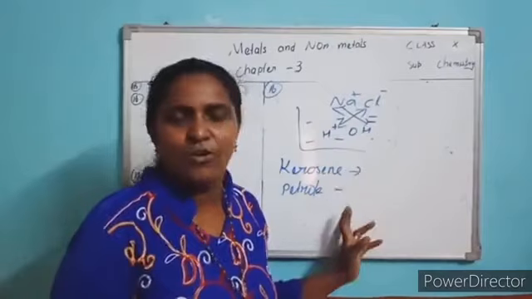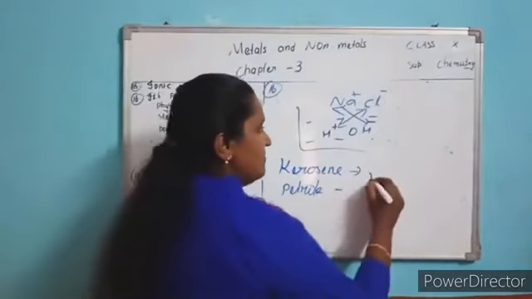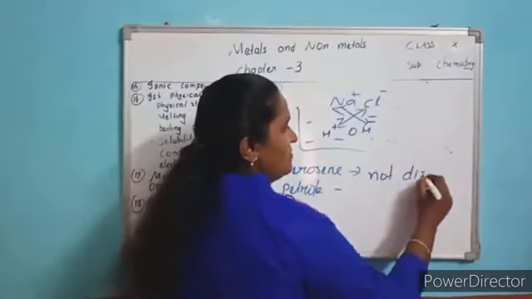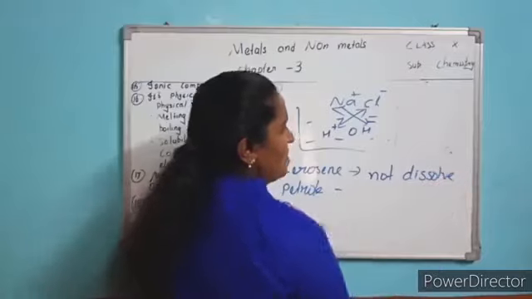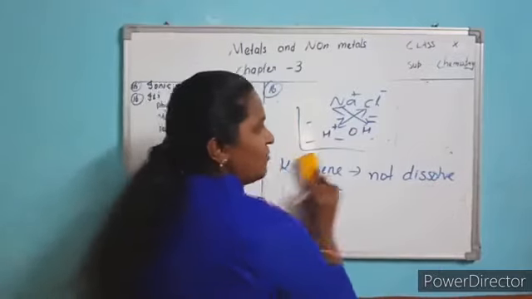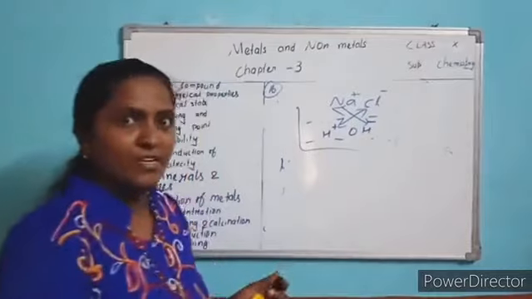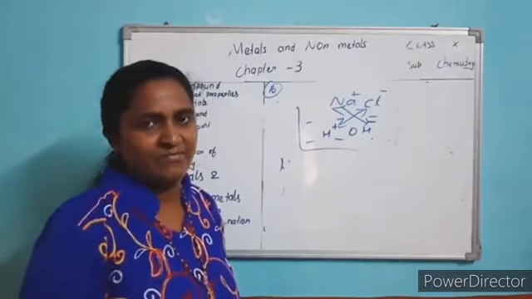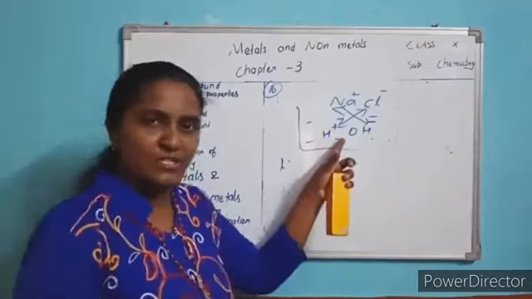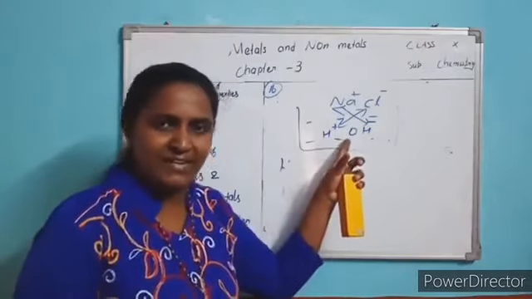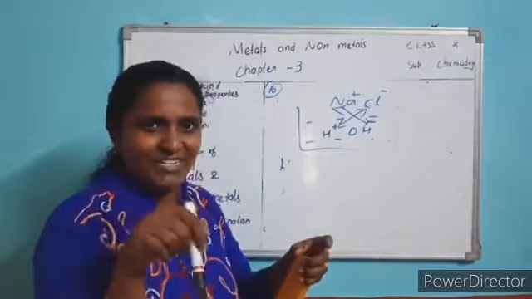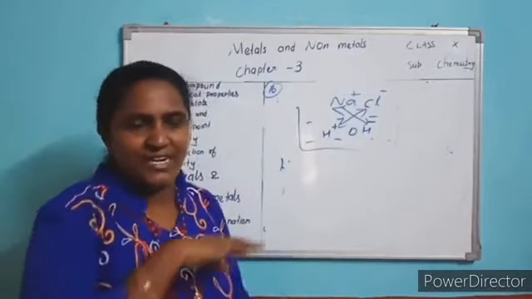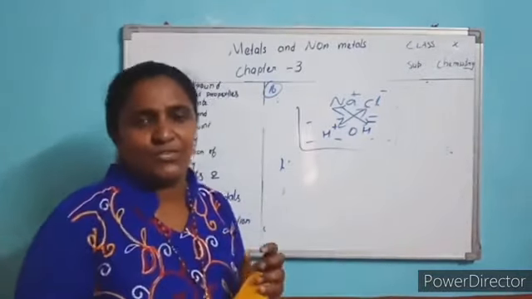It cannot dissolve in organic solvent. Ionic compounds do not dissolve in kerosene and petrol because they don't have ions. It dissolves in water because water has ions. They pull each other, plus minus, minus plus, and distribute uniformly throughout the solution.